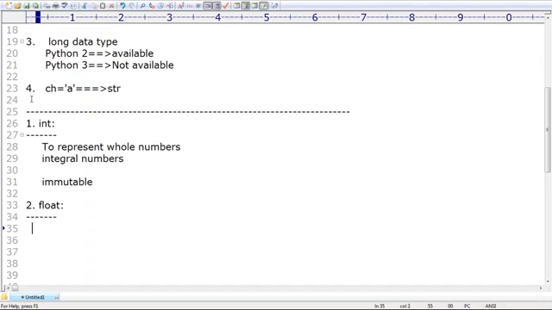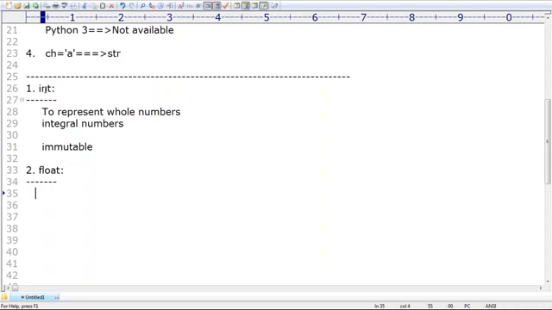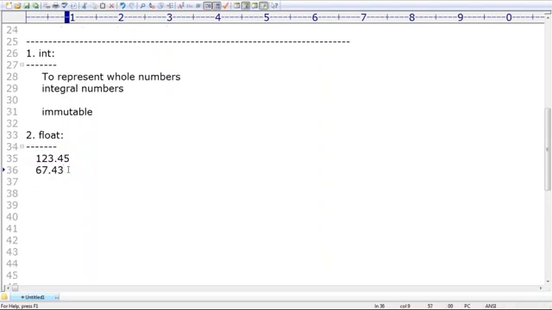Remember, the second one is float. Sometimes I want to represent currency values, something like 123.45. So I want to represent a number with a decimal point. If you consider the diesel price in India, it is 67.43. If you want to represent a number with a decimal point, then we should go for the float data type.